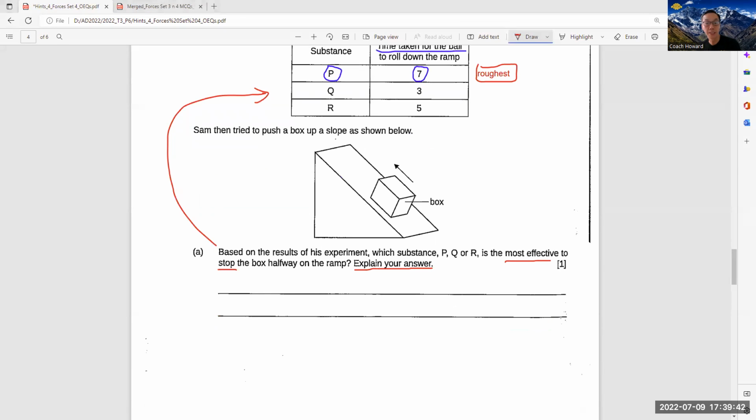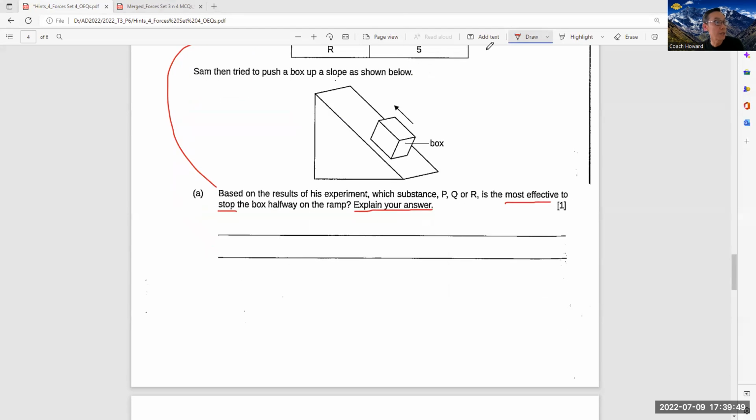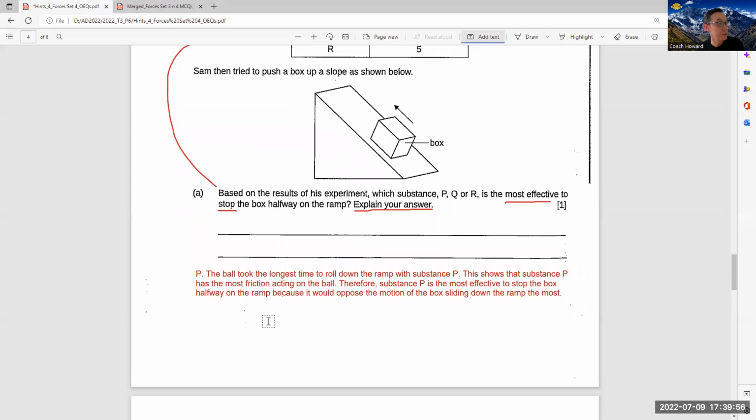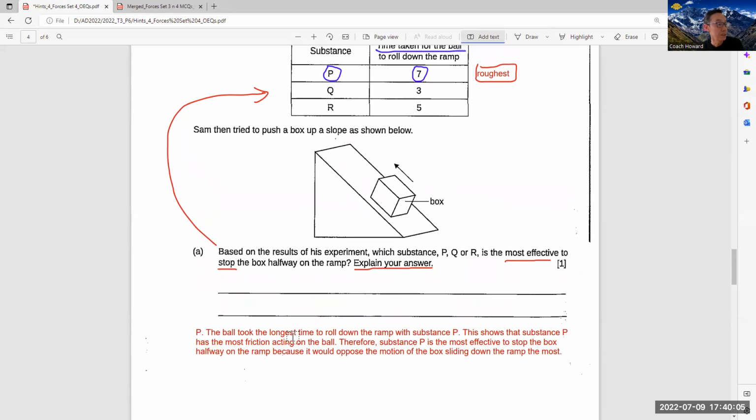Okay, I will guide you how to write. Because it must based on the result as shown. Okay, I would like to type it here outside the line here, easier to see. Okay, so it's a substance P. The ball took the longest time to roll down the ramp with substance P. This shows that substance P has the most friction acting on the ball.